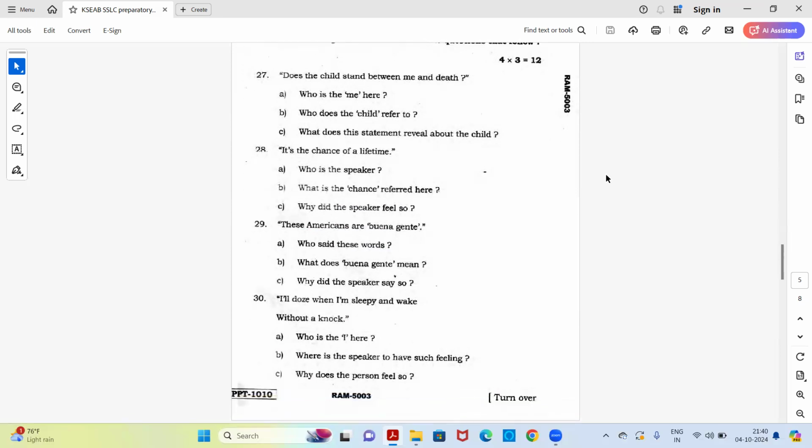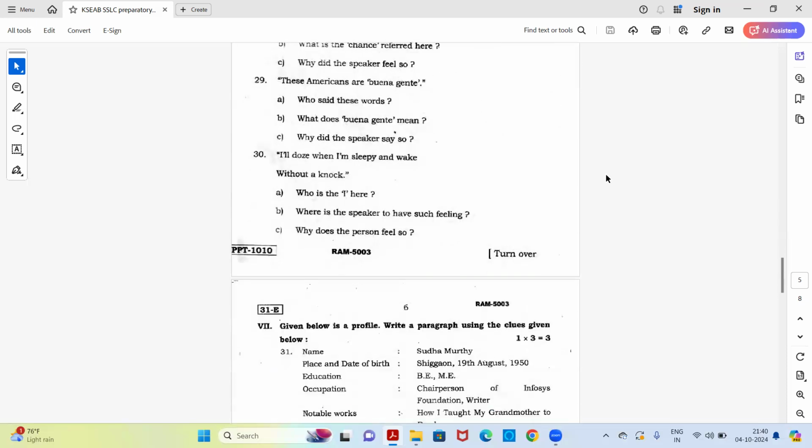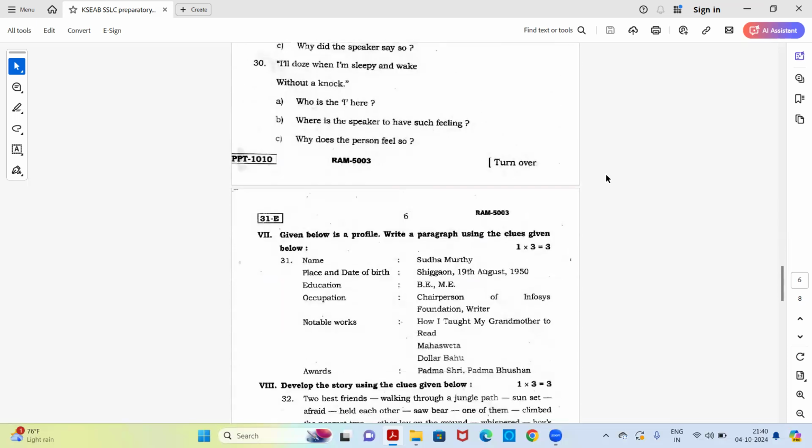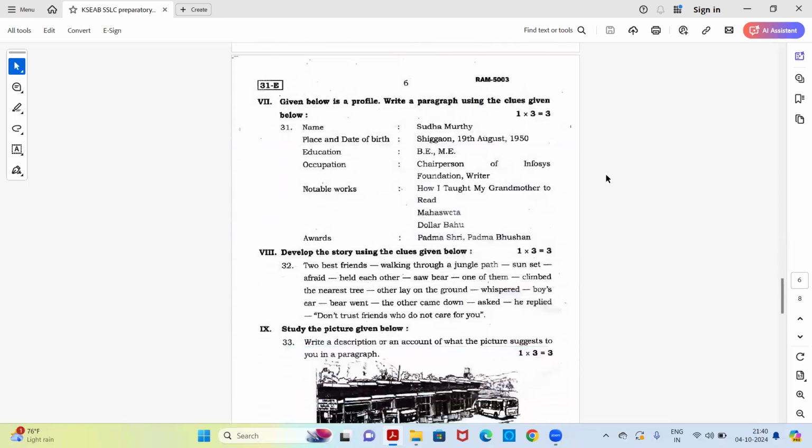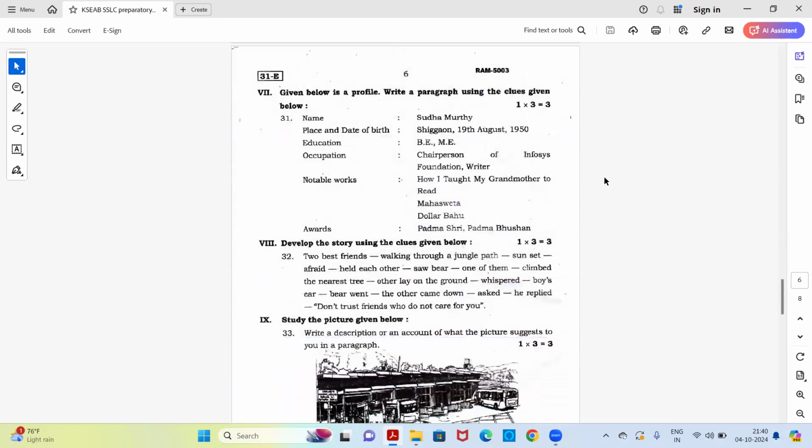Next. I doze when I'm sleepy and wake without a knock. Who is I here? Where is the speaker to have such a feeling? Why does the person feel so? Okay, so here we end up with our extract based questions. Next is again a profile writing. Given below is a profile. Write a paragraph using the clues given below.